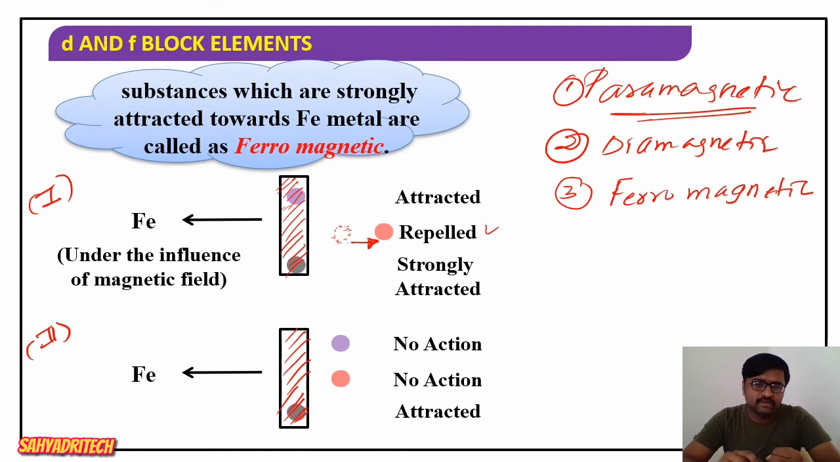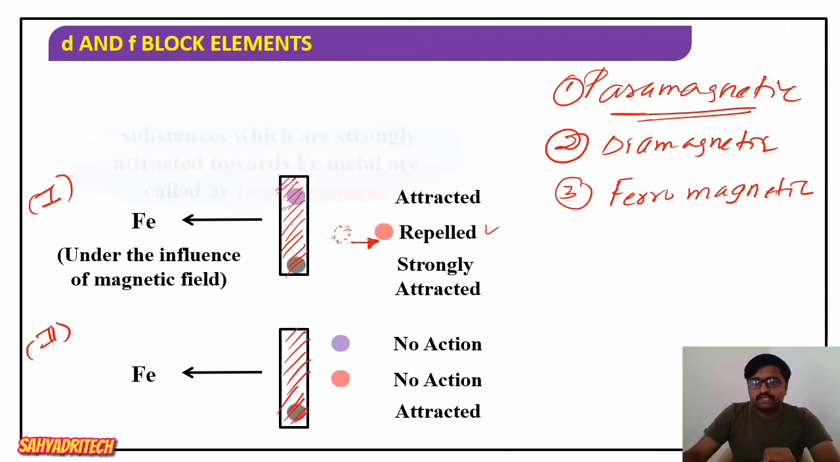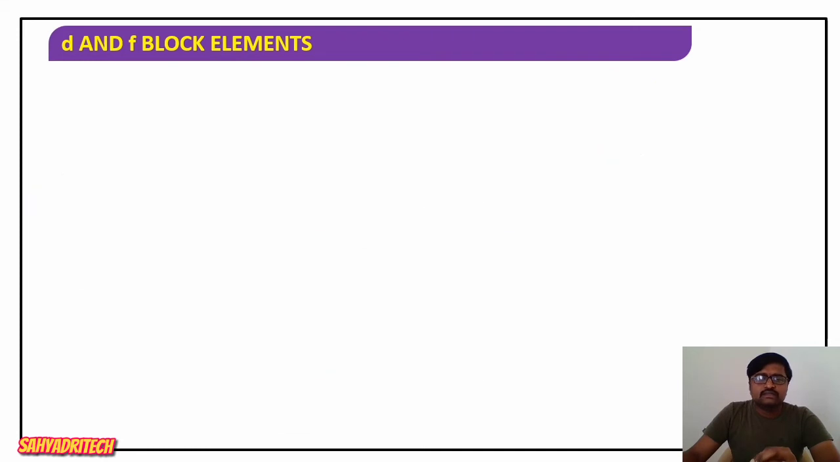Second one, diamagnetic substance. What do you mean by diamagnetic? These are the substances which move away from a magnetic field, or else I can say the substances which are repelled by a magnetic field, are called diamagnetic substances. And the third one? Ferromagnetic. Ferromagnetic means the substances which are strongly attracted towards the iron metal under the influence of a magnetic field are called ferromagnetic substances.